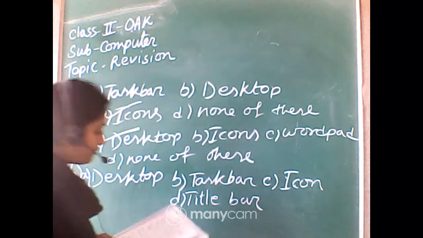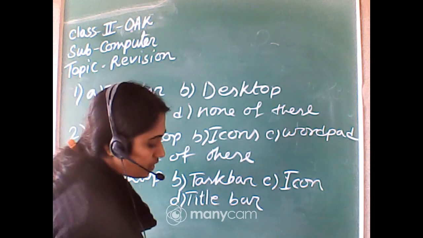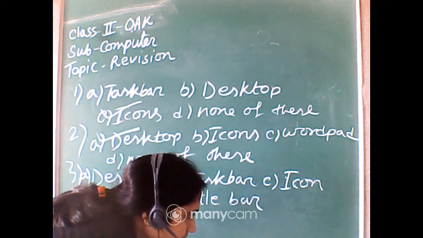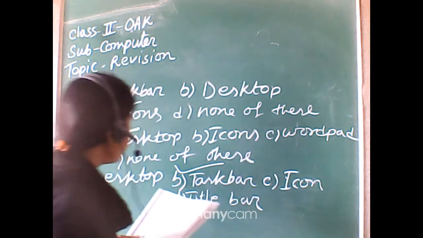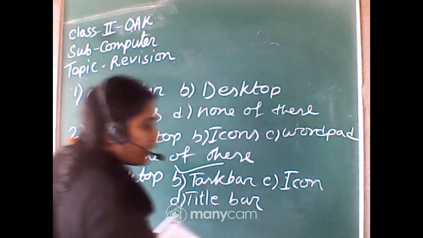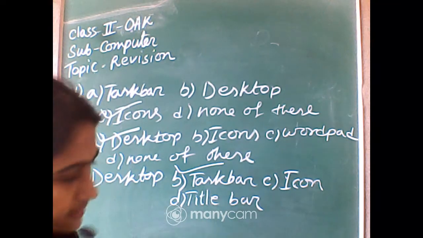The thin bar at the bottom of the desktop is called the taskbar. Yes, very good all of you. Option B is the correct answer.